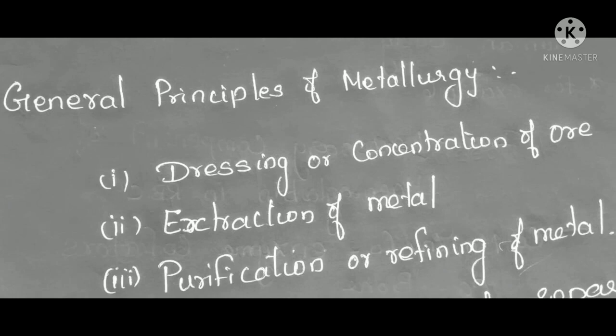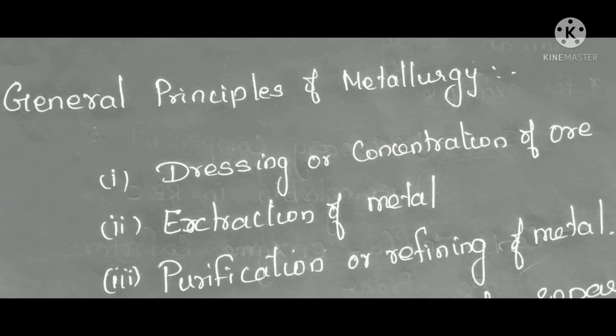After taking ore from the earth crust, see, it is combined with a lot of impurities as it is taken from the earth, isn't it? So there will be sand, clay, so many impurities attached to our ore, so that should be removed. That is called dressing or the separation of ore or the concentration of ore. That is the first process in metallurgy, the removal of impurities from the ore.